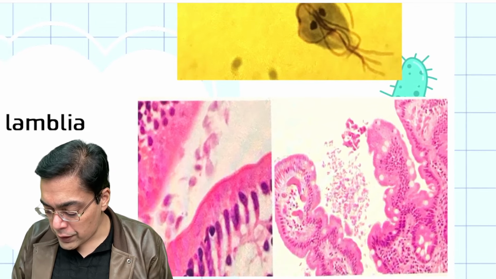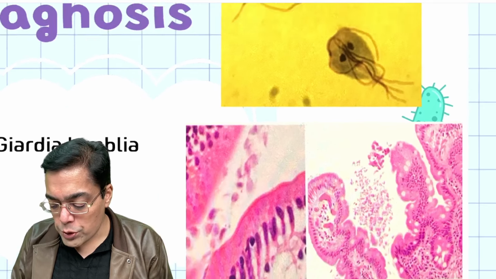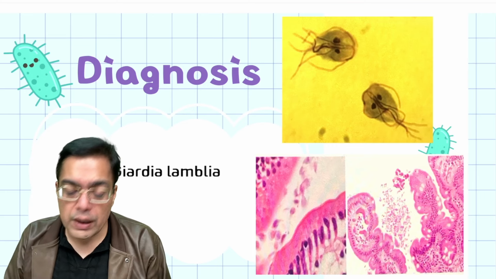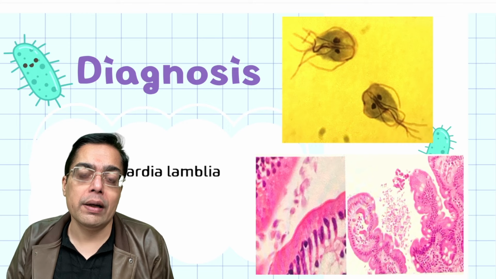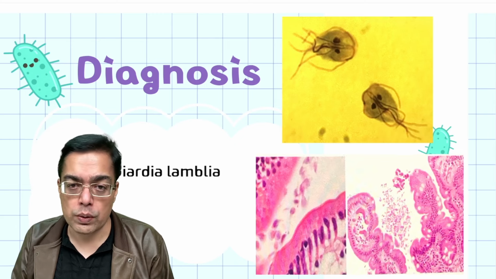The low power magnification showed you the presence of these comma-like organisms over here, and the high power image showed you the presence of an organism like this. Of course, you know that with regards to Giardia lamblia, we are going to be having the presence of what is given the name of a leaf-like image, and a falling leaf motility. And the best way for treatment of this kind of infection, a pharmacology question, is with the help of a drug given the name of metronidazole, right?